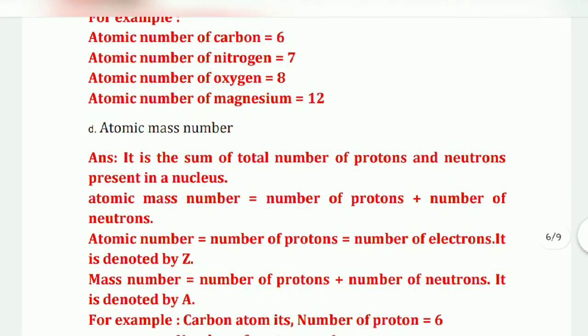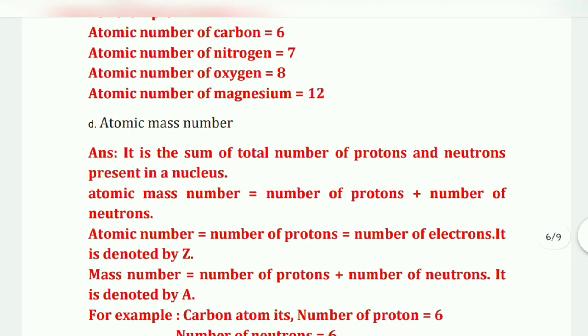Then atomic mass number is the sum of the total number of protons and neutrons present in a nucleus.